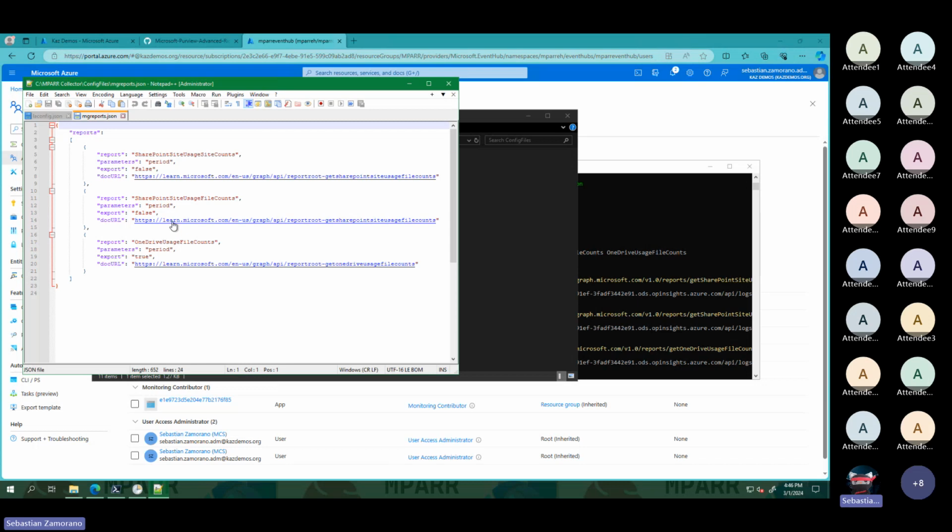If you want to get more information, the only thing that you need to do is add the other information that you need to this same specific JSON file, and the same script will start getting other kinds of information.